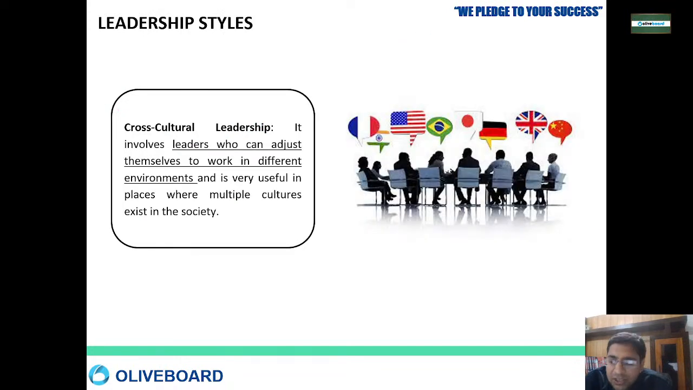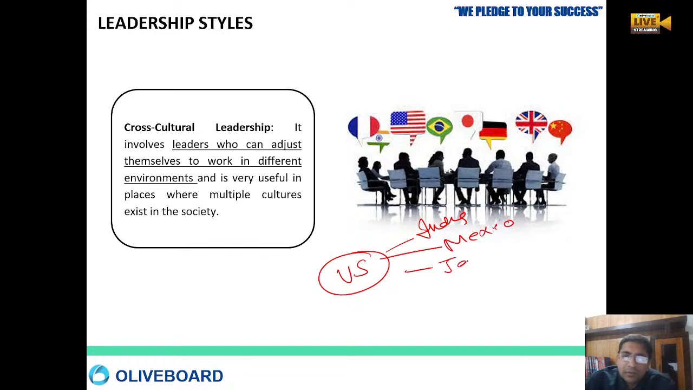Then comes cross-cultural leadership. Here, the person who can survive should be able to adjust to various cultures and various environments. Like if you go to the US, you will find people from India, from Mexico, from Japan, and so on. Any person who can mix and match in all the cultures is good for that kind of leadership. It involves leaders who can adjust themselves to work in different environments. So that is called cross-cultural leadership.